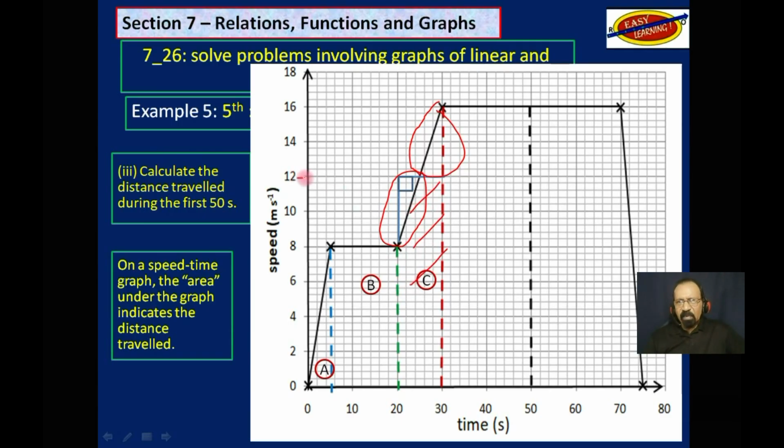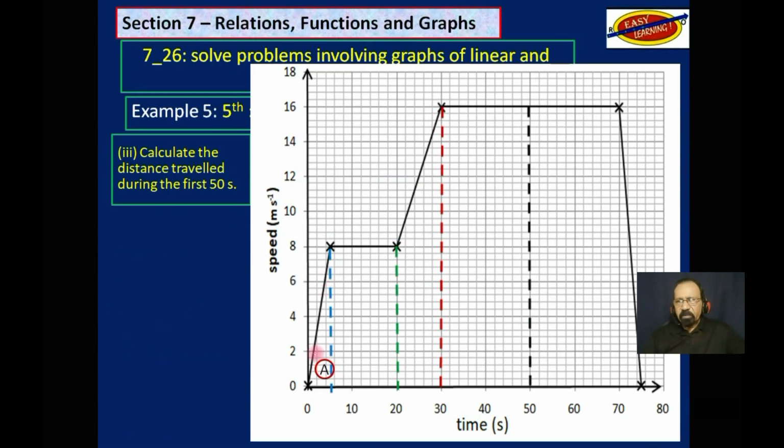and the height of the rectangle is 12 and the width is 10. You are actually converting that trapezium into a rectangle and making it easier. And then, of course, this is a rectangle over here.